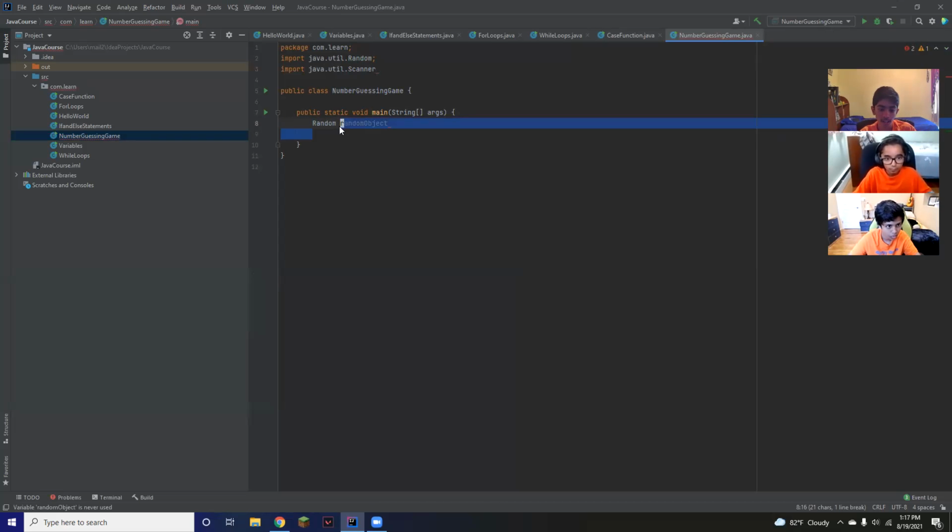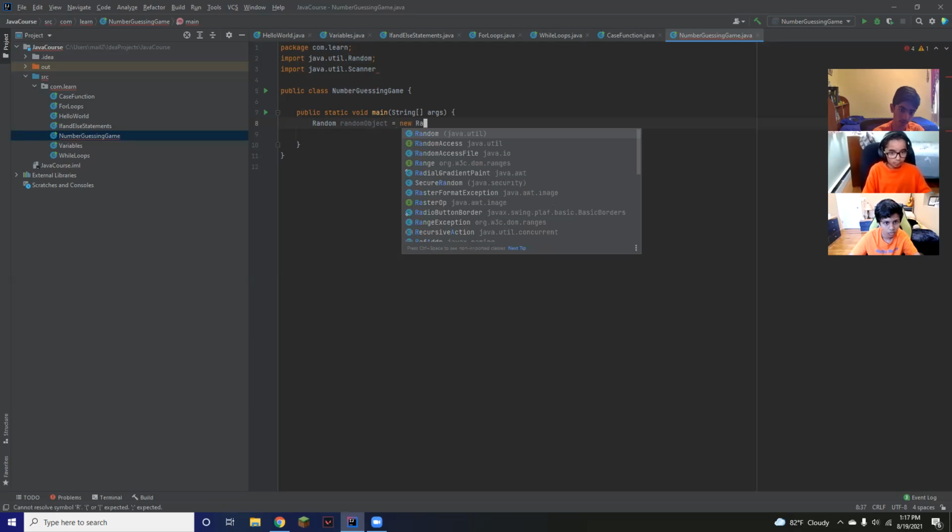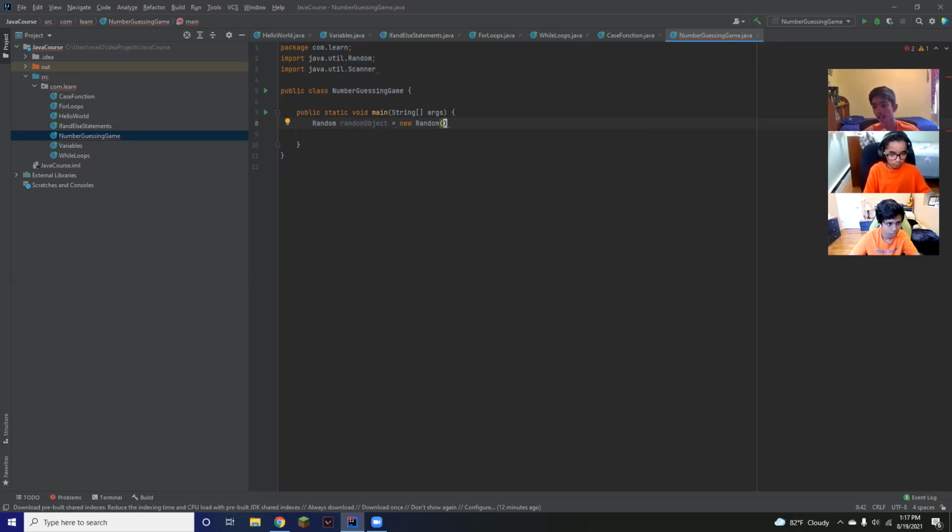What this does is we're creating an object inside of this random class. Random is the class, and we're creating an object inside of that. And then we're going to set this equal to new Random. So this essentially calibrates this random to work, so we'll be able to use it to create a random number.